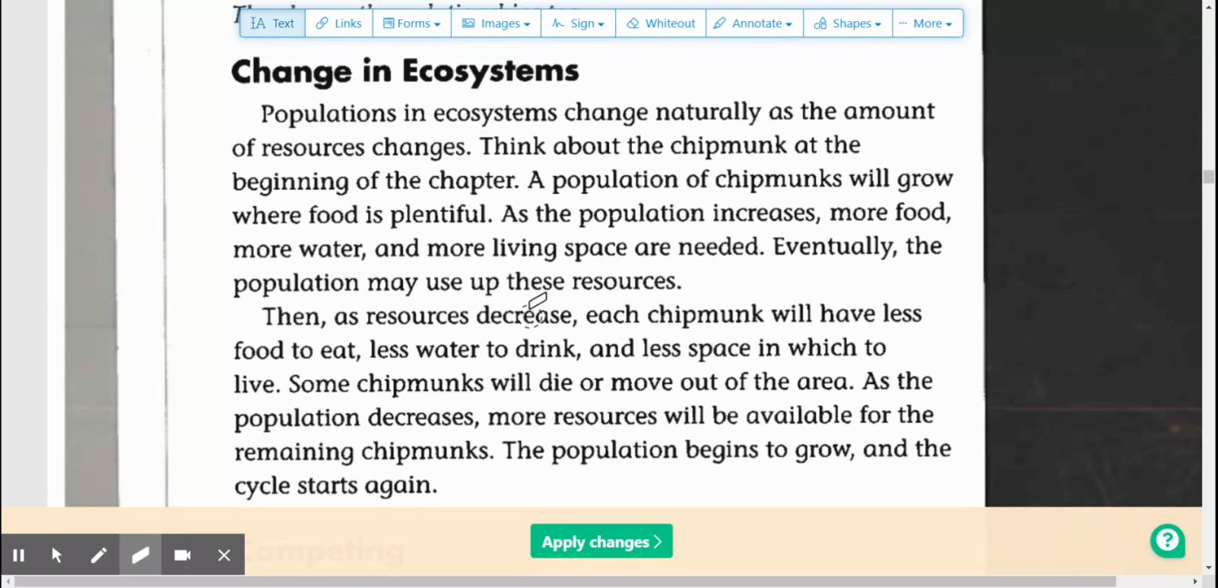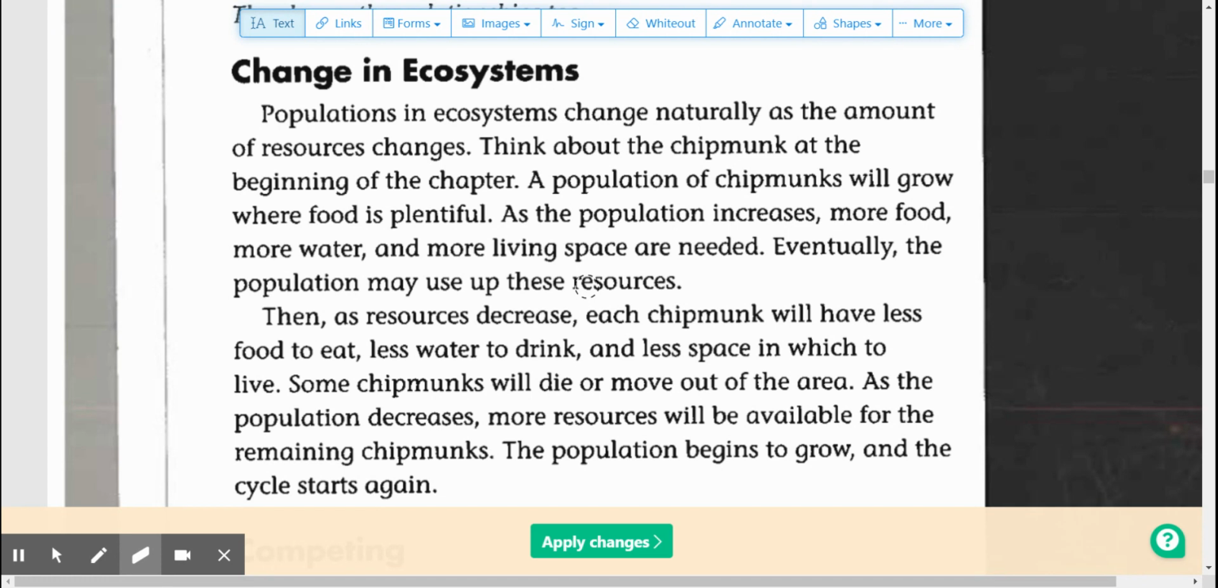Change in ecosystems. Populations in ecosystems change naturally as the amount of resources changes. Think about the chipmunk at the beginning of the chapter. A population of chipmunks will grow where food is plentiful. As the population increases, more food, more water, and more living space are needed. Eventually, the population may use up all of these resources. So, when population goes up,